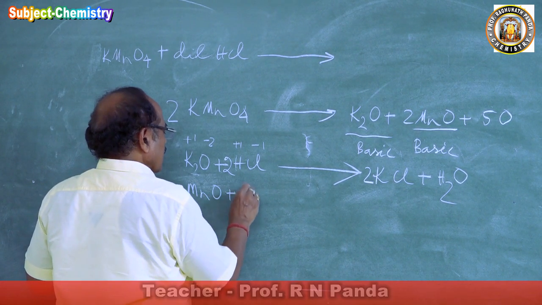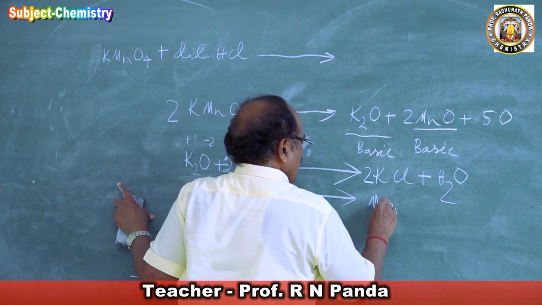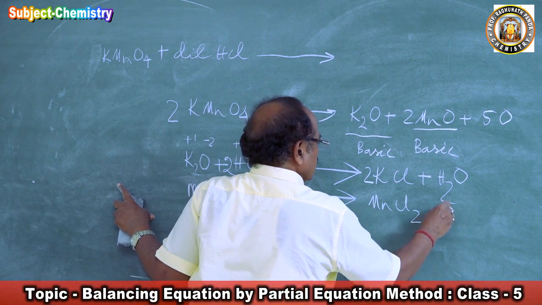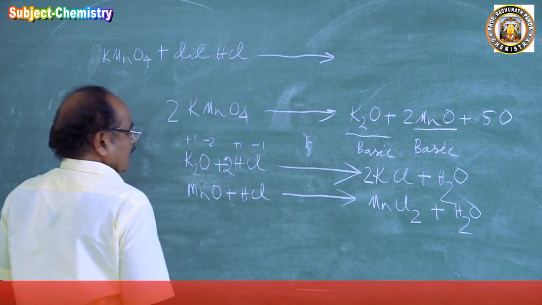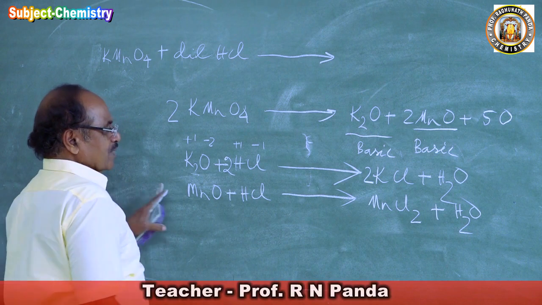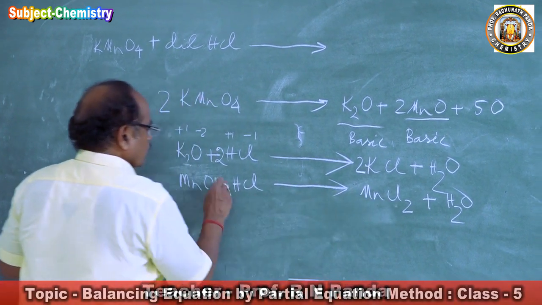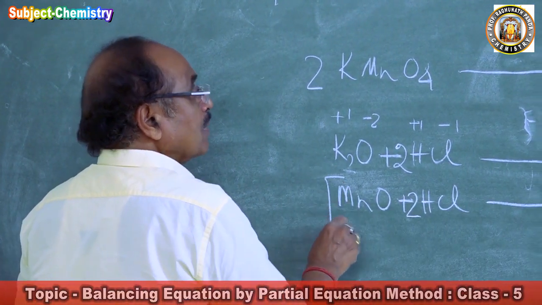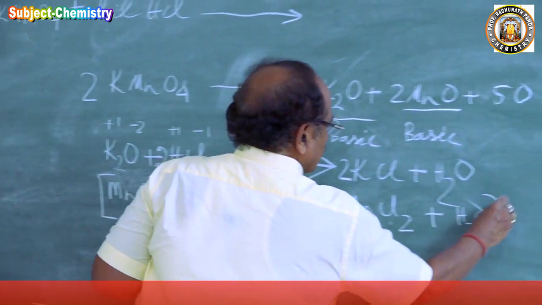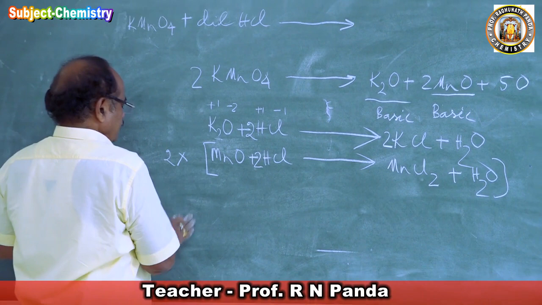Then we will come to MnO. MnO plus HCl will form MnCl2 plus water. So this is the skeleton equation we got. Now we'll make it atomic. How many chlorine are here? 2. So multiply by 2. So now it's balanced. In the equation we have 2 MnO, so we'll multiply the whole by 2.